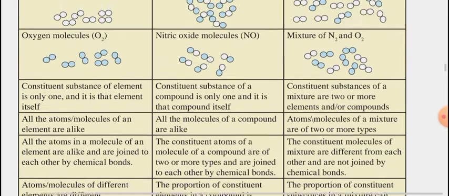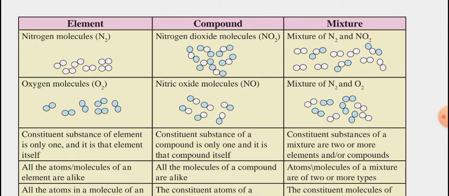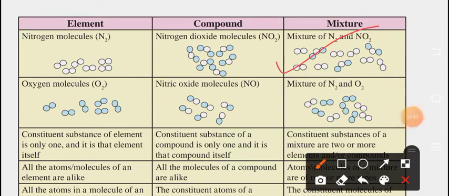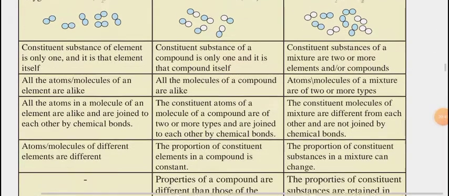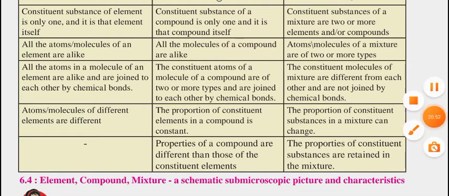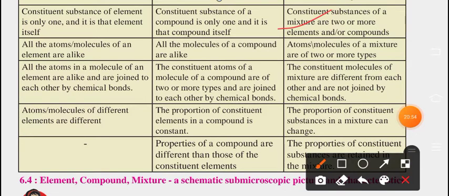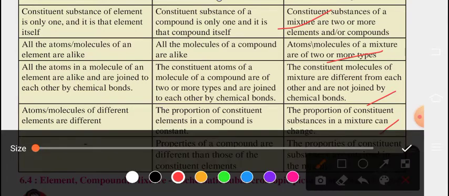Next is mixture. A mixture of N2 and NO2, a mixture of N2 and O2. So we can say that the constituent substances of a mixture are two or more elements. Atoms or molecules of a mixture are of two or more types. The constituent molecules of a mixture are different from each other and they are not joined by chemical bonds. The proportion of constituent substances in a mixture can change, we can change it.